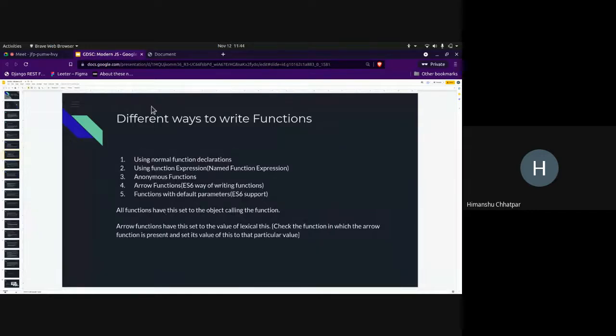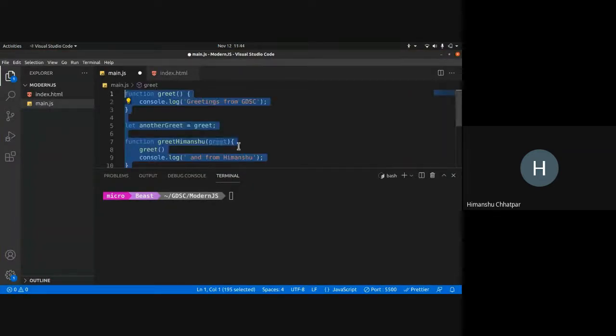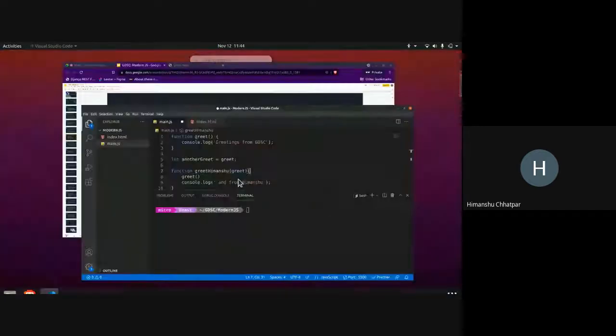Next, there are many different ways to write functions in JavaScript. JavaScript is a pretty expressive language. The way I was declaring functions is the oldest way of declaring functions in JavaScript. This is the old way of declaring and using functions. So then what are the new ways? Well, I'll show you all the ways. Okay, so this is the normal way, what we have been doing so far.